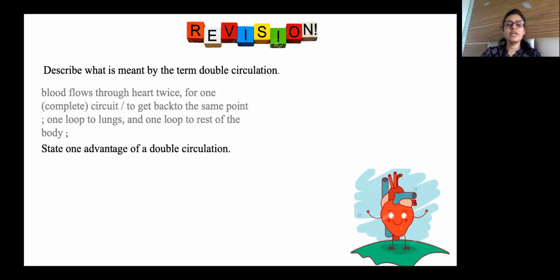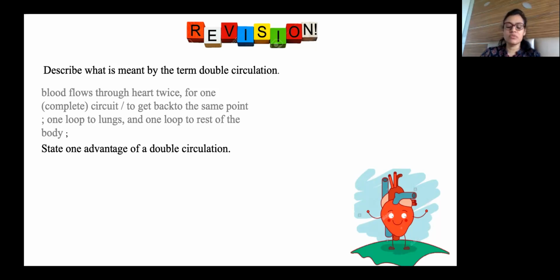What is the advantage of double circulation? The blood flows through the heart twice. That is the meaning. Say what is the advantage that we are getting? The oxygen-rich and carbon dioxide-rich blood follow separate paths. The mixing of blood is prevented in double circulation.